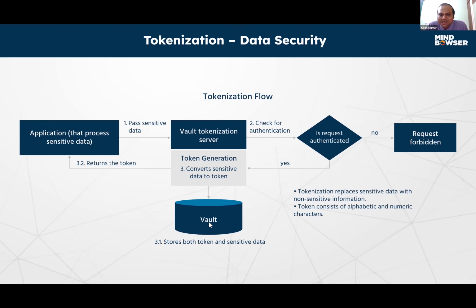And if the authentication is successful, then it will convert this sensitive data to a token. And the token is a kind of thing which we cannot reverse, even if we try multiple algorithms. So this will return the token, and tokenization replaces sensitive data with non-sensitive information. There are different tokenization third-party libraries, even at Apache open source level, and some third-party ones at enterprise level, which we can leverage. Especially MD5 and Bcrypt also support these tokenization things. Similarly, the reverse is also fine.